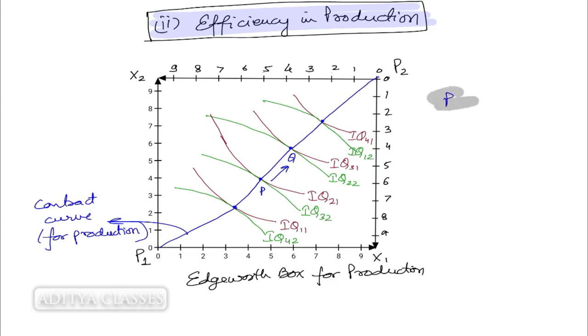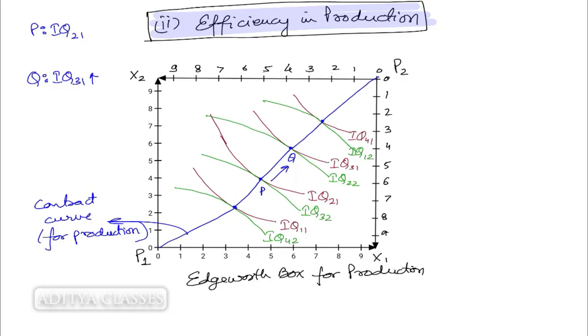If we compare P and Q, what is the scenario? At P, isoquant 2 of the first producer. I have moved to isoquant 3 of the first producer. So the first producer is better off.